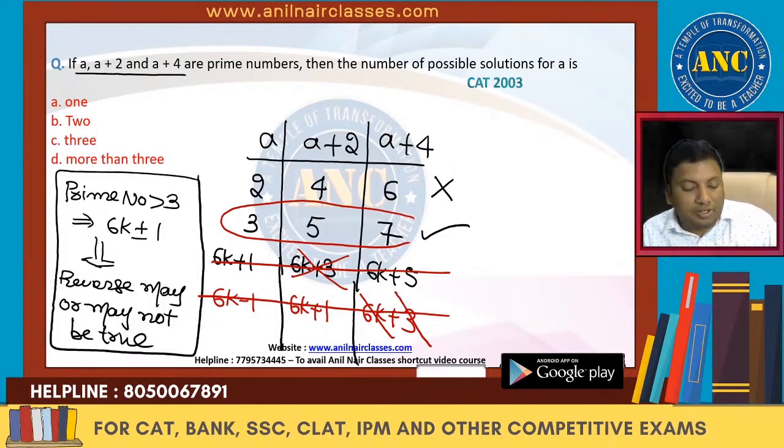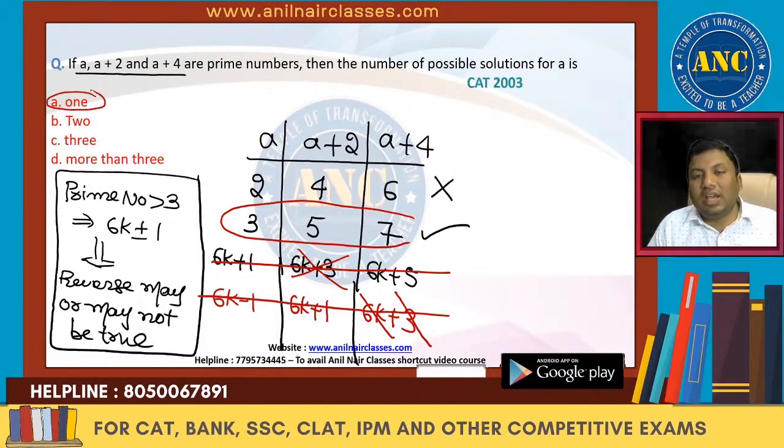How many possible solutions will be there for A? Answer is only one solution will be there, and that value is A equals 3. 2, 4 and 6 not possible. 3, 5 and 7 possible. 6k plus 1, 6k plus 3: 6k is divisible by 3, plus 3 divisible by 3. Not possible. These also not possible.